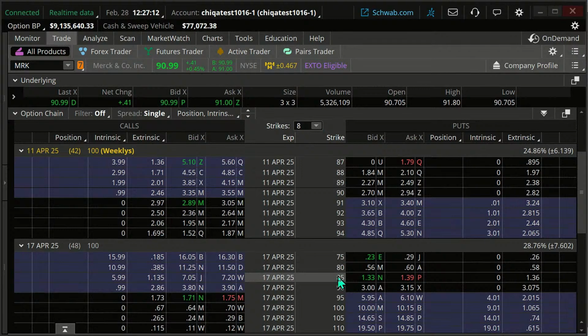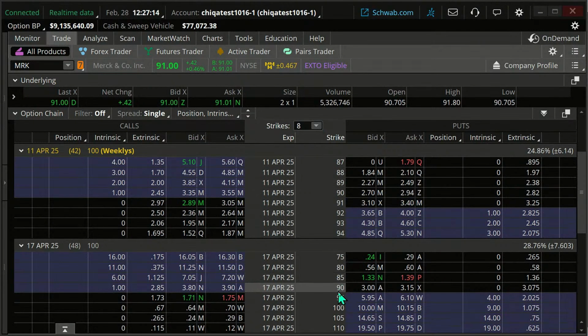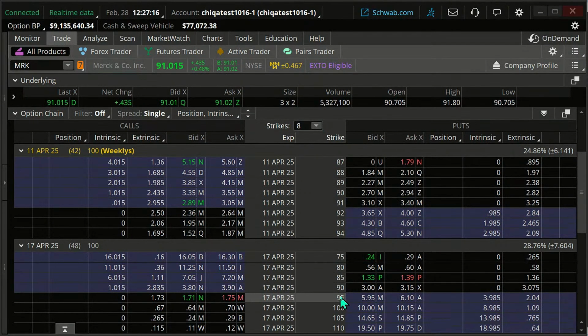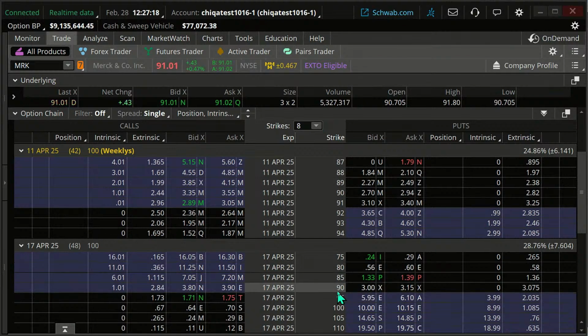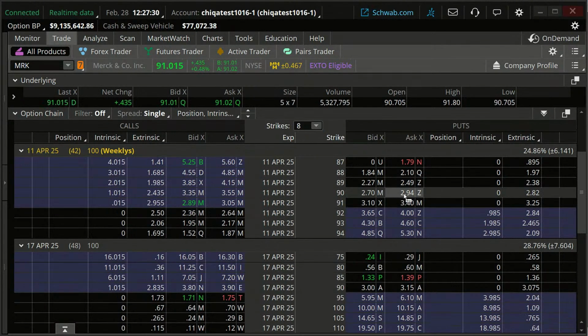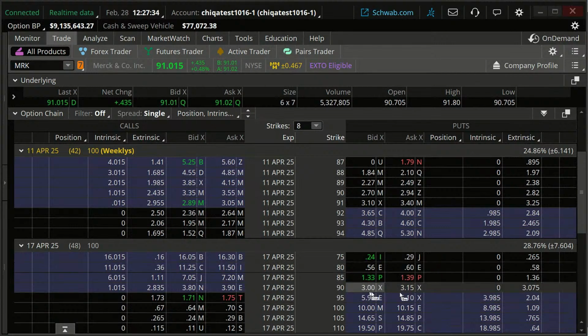But spreads are typically better, tighter on these. So on the monthly contracts, $3 by $3.15. On the weekly contracts, $2 by $2.94. That's about a 24-cent difference versus about a 15-cent difference. So they're a little better on these monthly contracts, and that is typical.